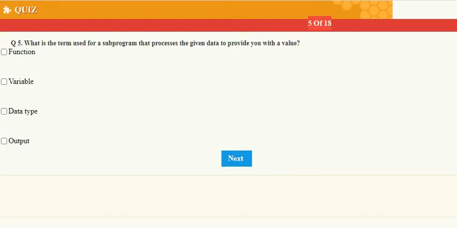What is the term used for a subprogram that processes the given data to provide you with a value? It will be function.